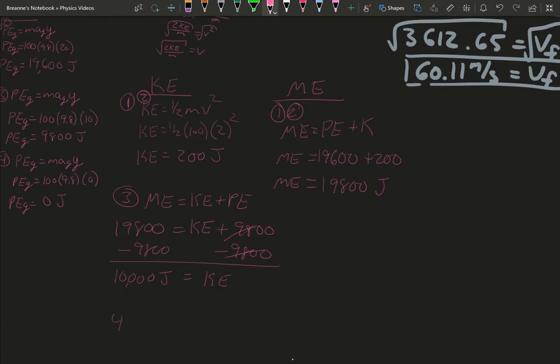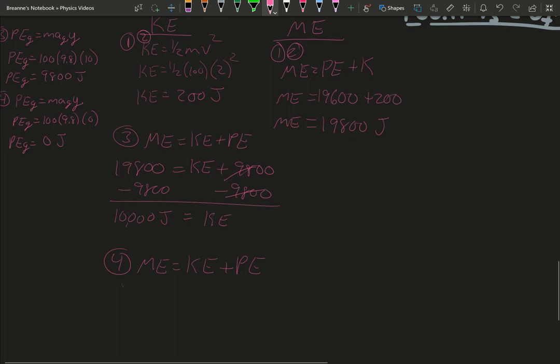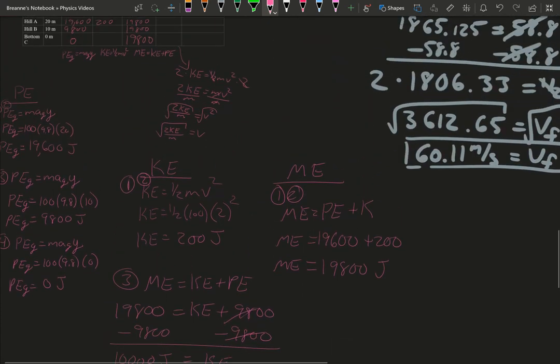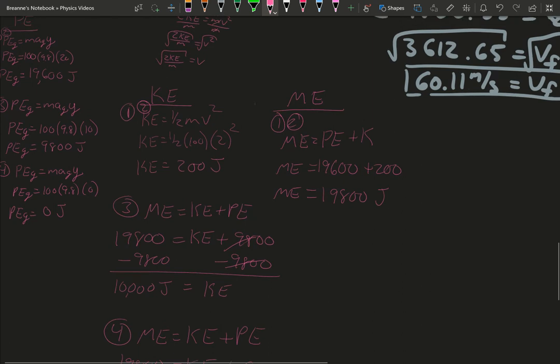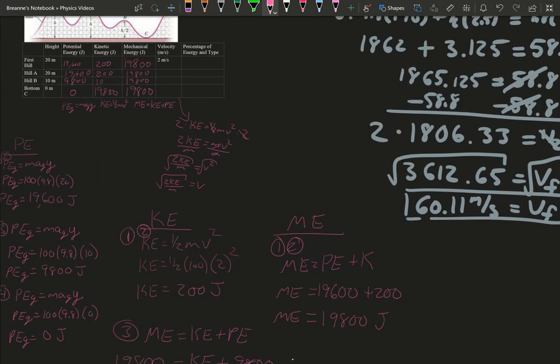And then you can do the exact same thing for part 4. Your mechanical energy again is this number here. We don't know our kinetic energy, but our potential energy was 0. So our kinetic energy is just going to be that. So we can plug that in, and that's 10,000. So there we go. We were able to solve for all of the energies.